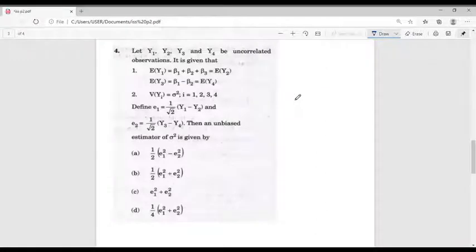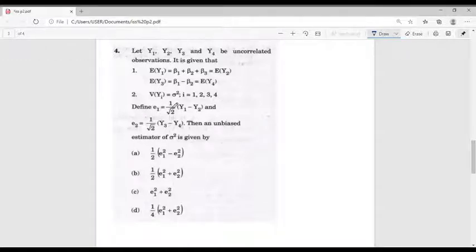Now let's consider question number 4 of ISS 2019 paper 2. The question is, let y1, y2, y3 and y4 be uncorrelated observations. It is given that expectation of y1 is equal to beta 1 plus beta 2 plus beta 3, which is equal to expectation of y2, and expectation of y3 is equal to beta 1 minus beta 2 equal to expectation of y4, and variance of yi is equal to sigma square, where i ranges from 1 to 4.